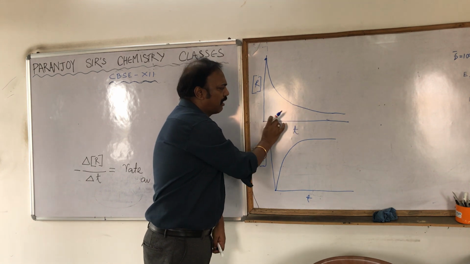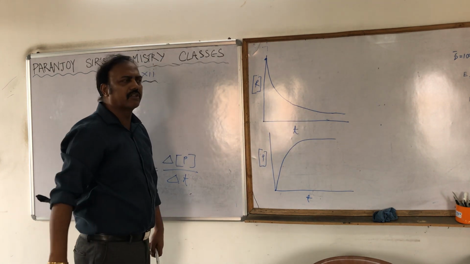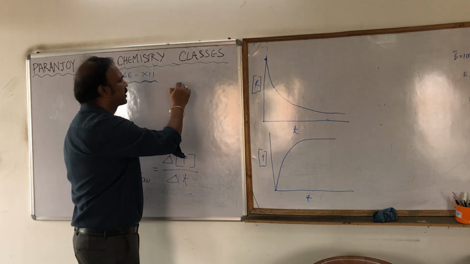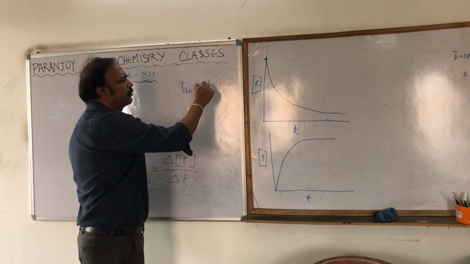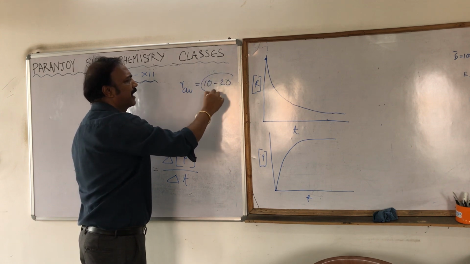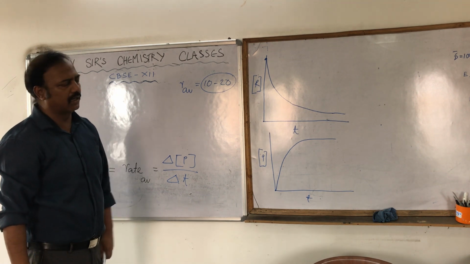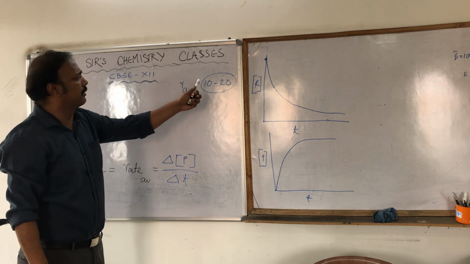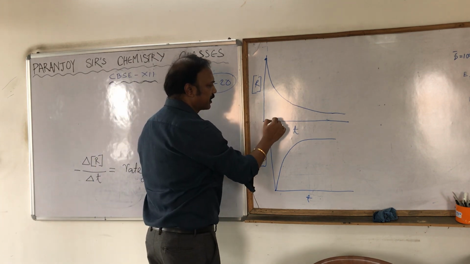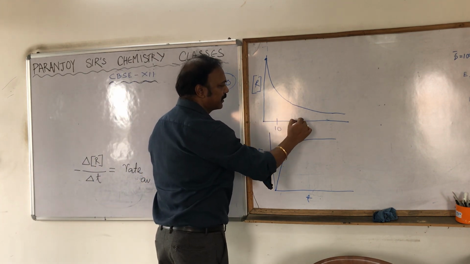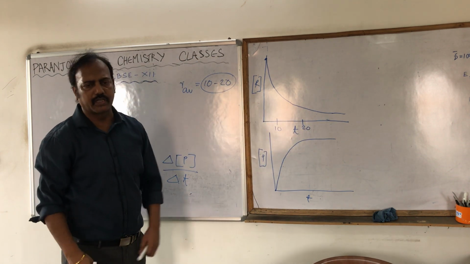You have a graph paper, you have the values over here. So I just ask you to calculate the average rate of the reaction in between the time span 10 to 20. I mean the average rate of reaction in the time span 10 to 20. Okay, so what do we know? Suppose this is 10, that is 20. This is time 10 seconds, that is 20 seconds.